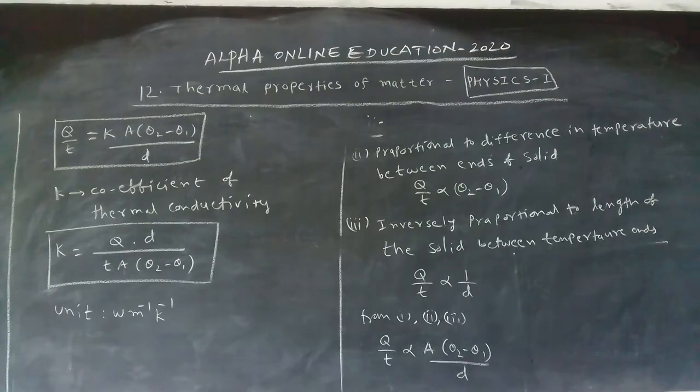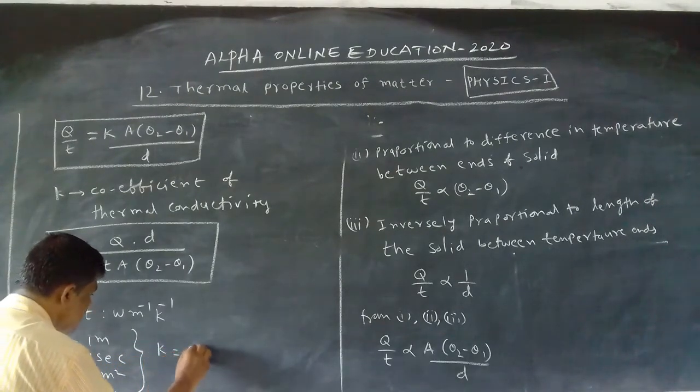Now we want to define K. Let D equal 1 meter, T equal 1 second, A equal 1 meter square, and theta 2 minus theta 1 equal 1 Kelvin. Then we get K equal to Q.